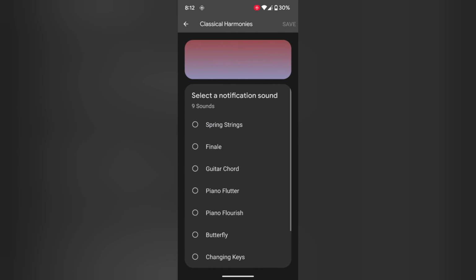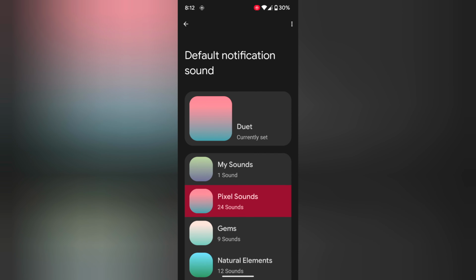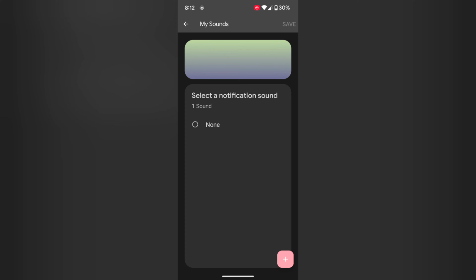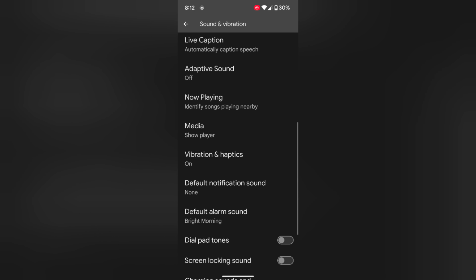Tap any category and choose a notification sound. If you want to set a custom notification sound, tap on My Sounds. Now tap on a plus icon at the bottom right and select the tone you want to add. When you select any tone from your device, you can see it added in this section of notification sounds. Just select the tone, tap on Save at the top right to change the notification sound or set a custom notification sound on your device.